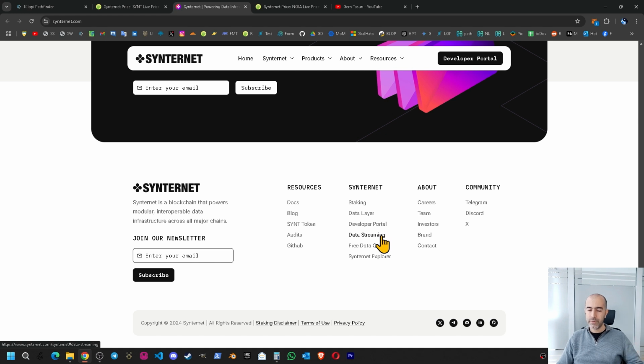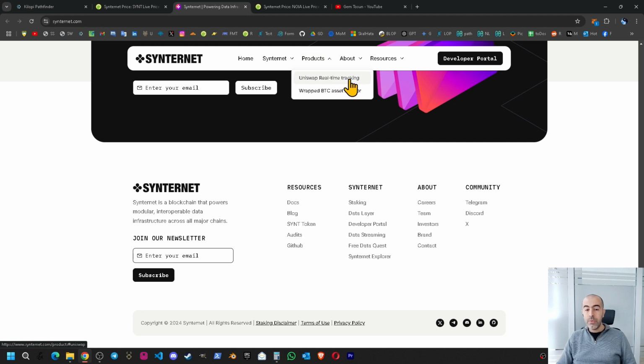The data streaming explanation page and the free data request, we have already seen. The Synternet Explorer, we have already seen that part as well. The about page, we have checked everything. And there are community links here. There are two other links at the top, which are different from the others.